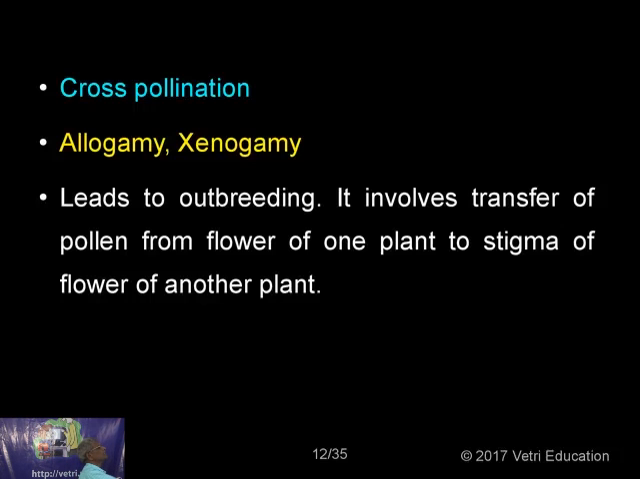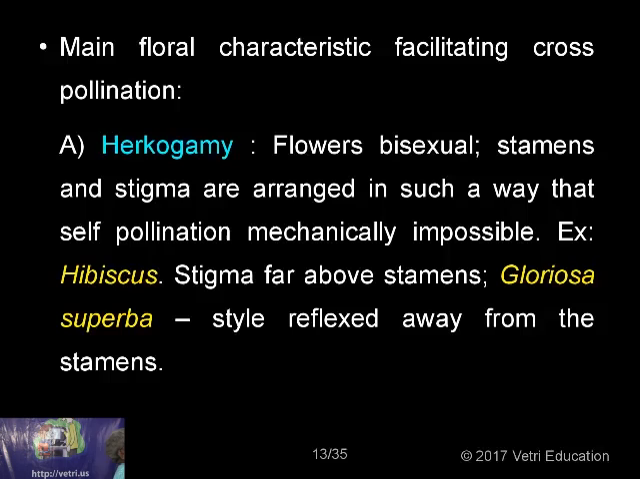So this allogamy or xenogamy is the transfer of the pollen to another flower of another plant or another species. So it leads to outbreeding. It involves a transfer of a pollen from one flower of one plant to the stigma of another plant. Another plant means automatically it is another flower. Another flower means another flower and another plant. Okay.